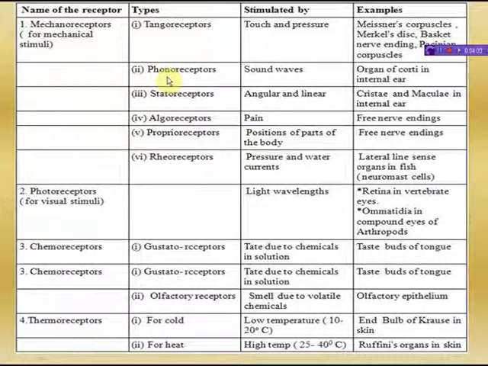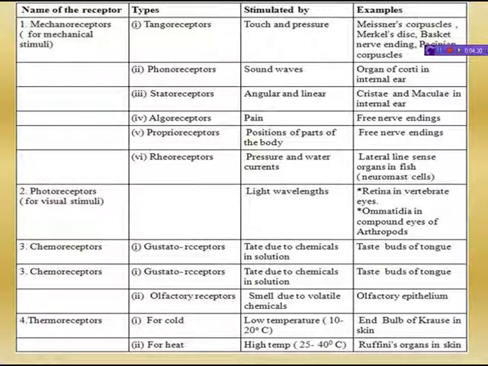Second, phonoreceptors. These are sound receptors. An example is the organ of Corti in the internal ear. Next is statoreceptors. These are equilibrium receptors or balance receptors, as in the cristae.